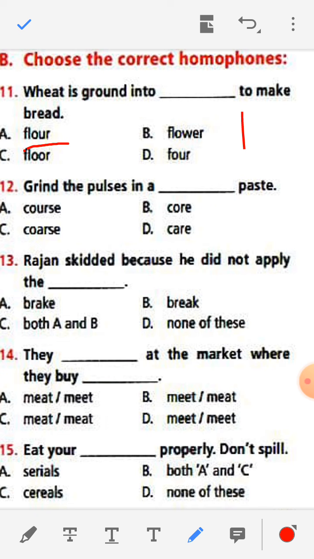Next one you see, grind the pulses in a dash paste. You see coarse, core, care. The pronunciation is the same, but their meanings are different. So here the correct answer is coarse, C-O-A-R-S-E. Grind the pulses in a coarse paste.